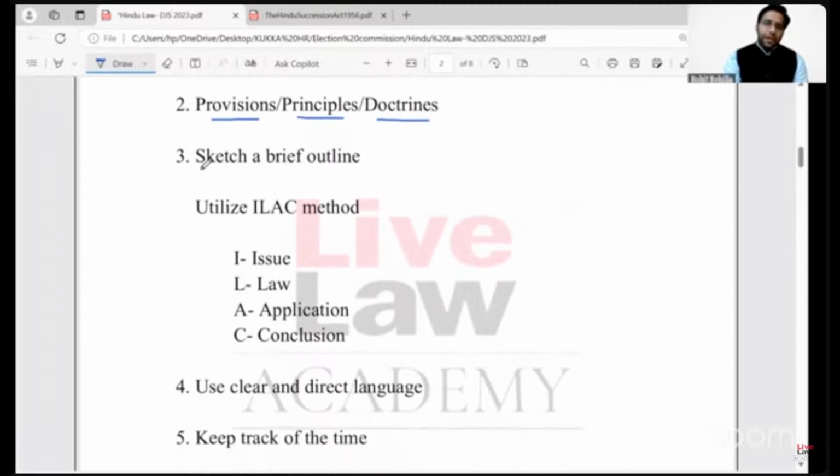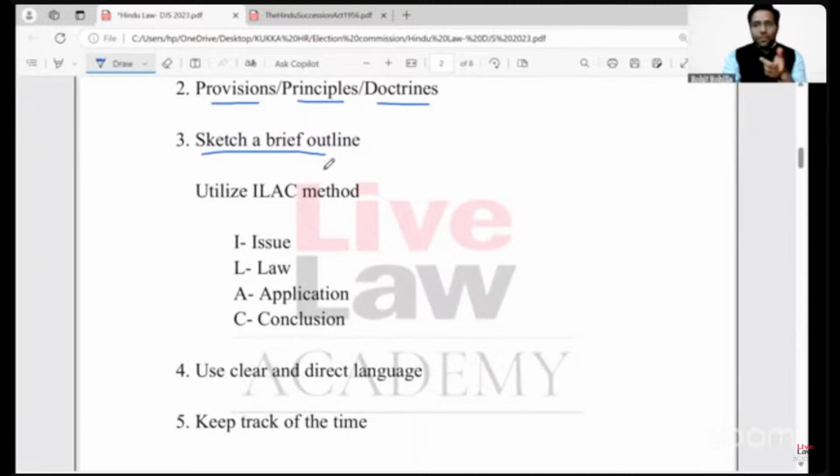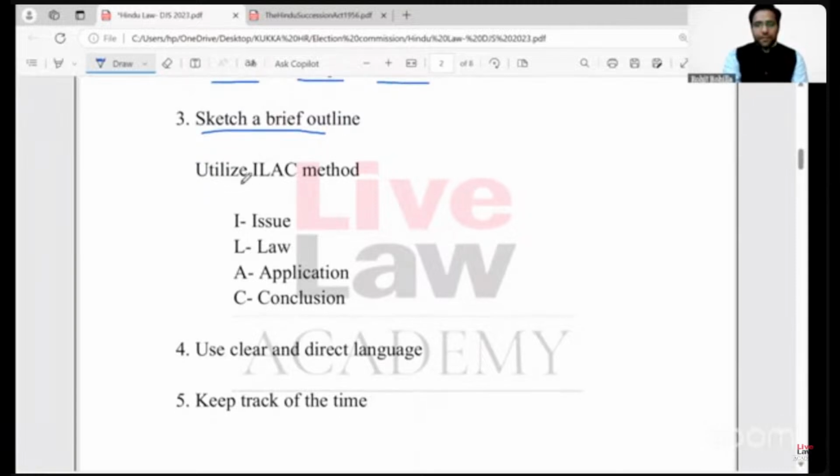Once you do that, then you must make a sketch, a brief outline in your mind as to what is going to be the overall outlook of your answer. And for this purpose, further you can utilize something that I call the ILAC method.